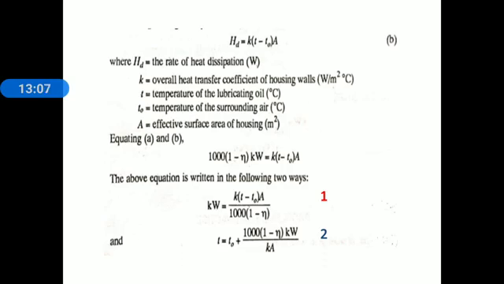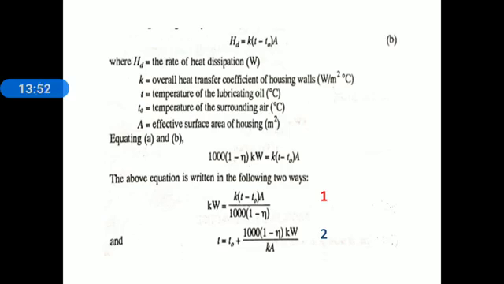The overall heat transfer coefficient, small k, under normal working conditions with natural air circulation is 12 to 18 watt per meter square degree Celsius. This value can be further increased by providing a fan on the worm shaft and arranging the fins horizontally along the stream of air. In such cases, the value of the overall heat transfer coefficient can be taken as 20 to 28 watt per meter square degree Celsius.